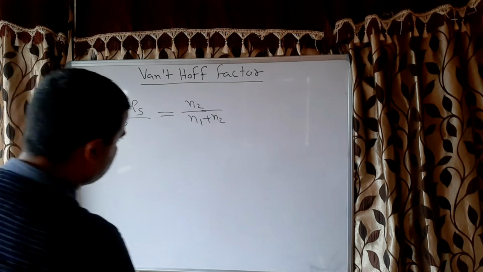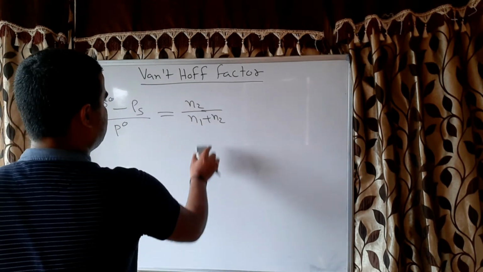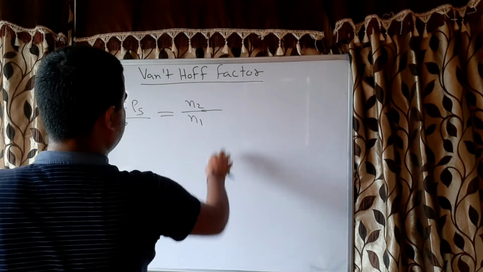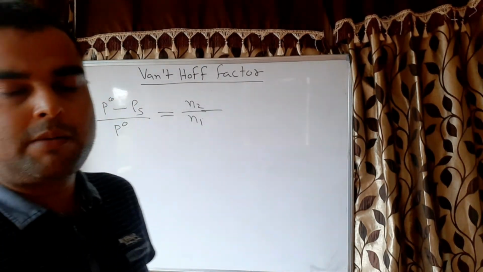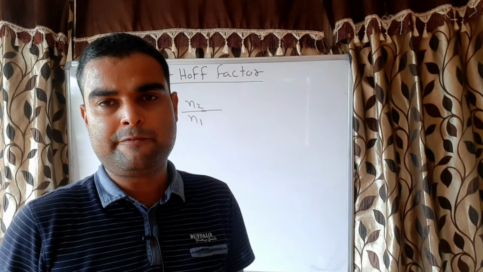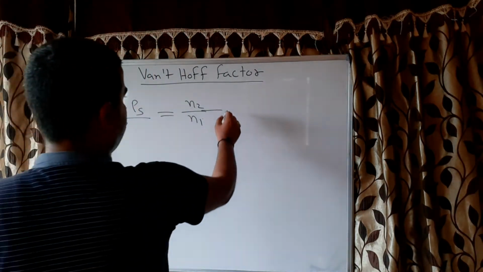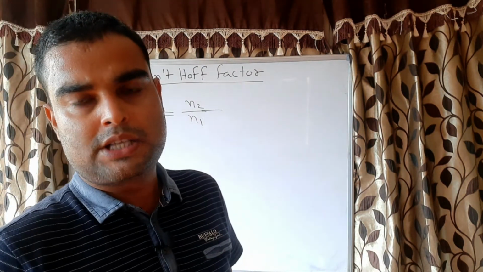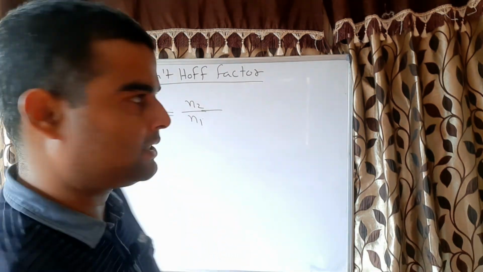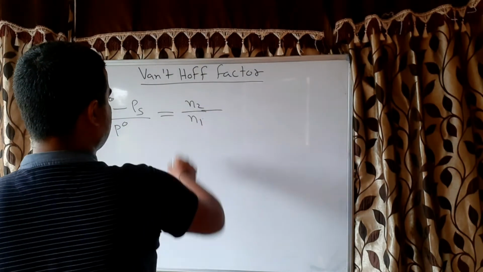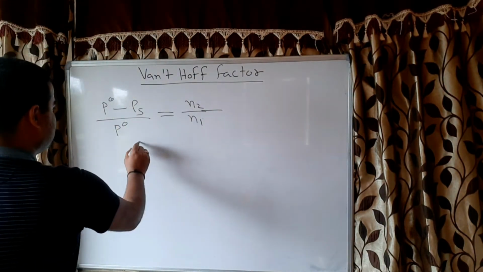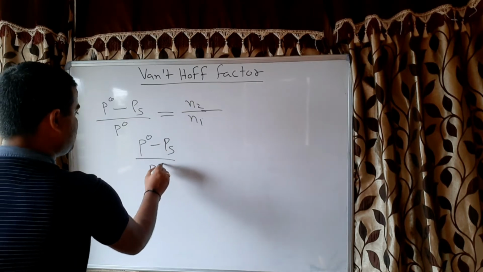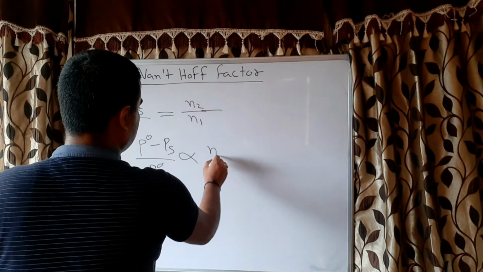But if the solution is very dilute, then it will be only N1, because dilute means the number of moles of the solute will become very less. So N2 by N1. Since we are determining the molecular mass of the solute, we will consider only N2. So P0 minus Ps divided by P0 is directly proportional to N2.